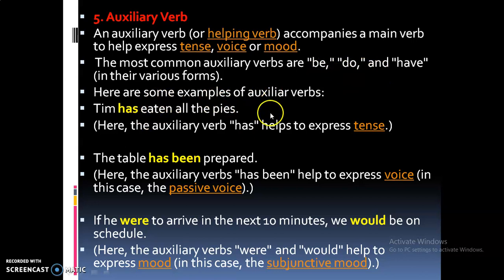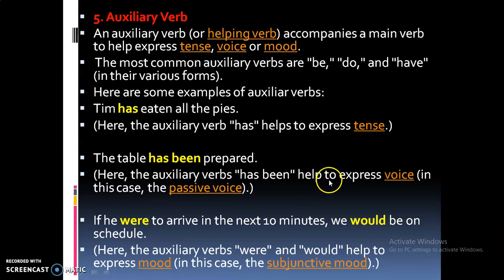And I have given few examples. Tim has eaten all the pies. Here the auxiliary verb has helps to express the tense. So Tim has eaten all the pies. Okay, it's present perfect. And the table has been prepared. So here the auxiliary verbs are has been.